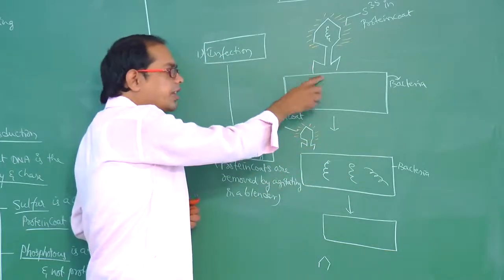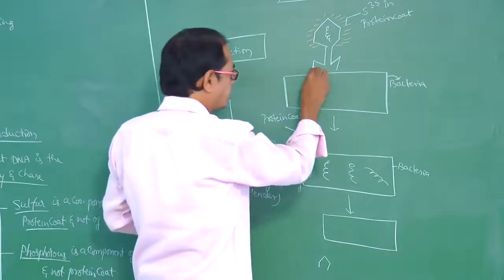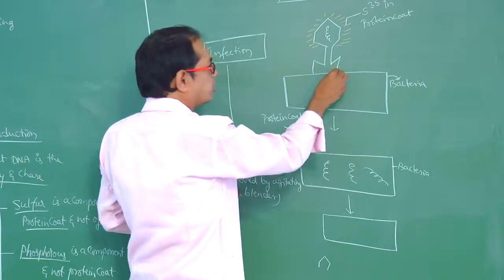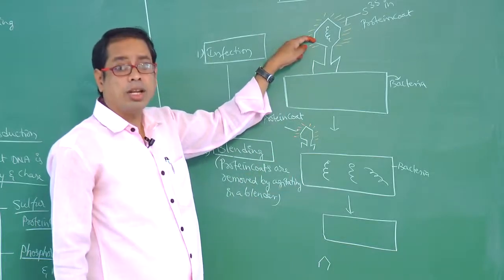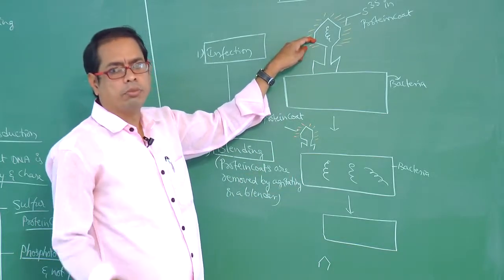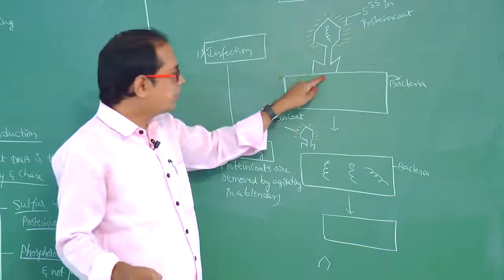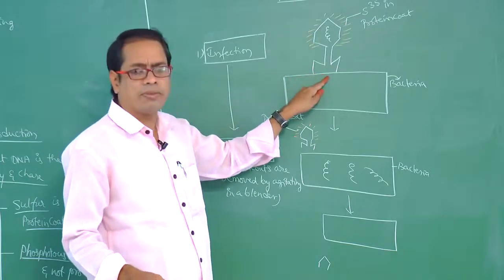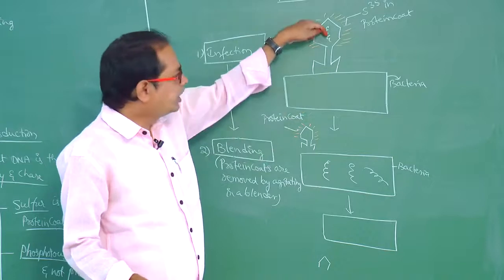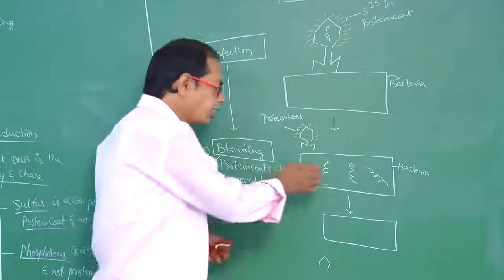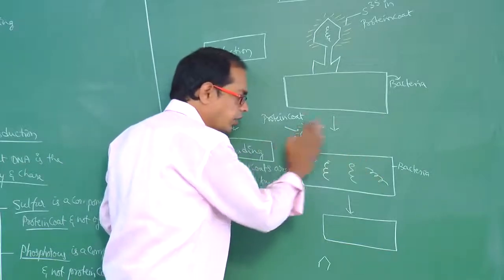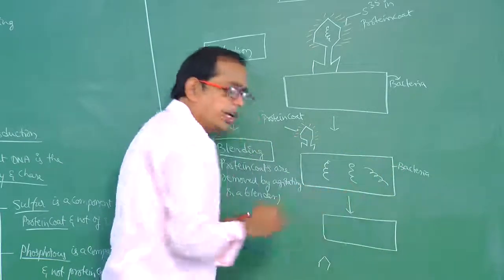Previously they are attached. The bacteriophage secretes an enzyme called lysozyme. Because of that lysozyme, it makes a hole in the cell wall of the bacteria. Then the DNA enters. So when blending occurs, the protein coats and bacteria are separated.